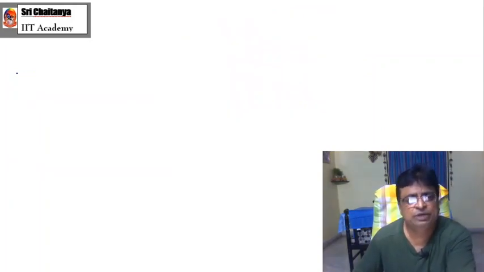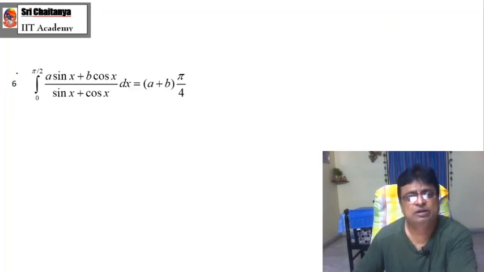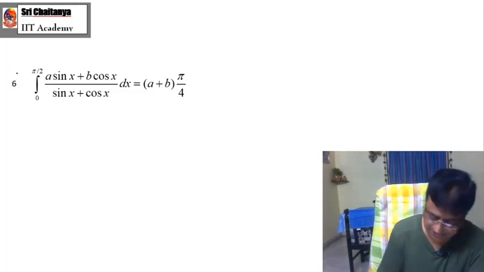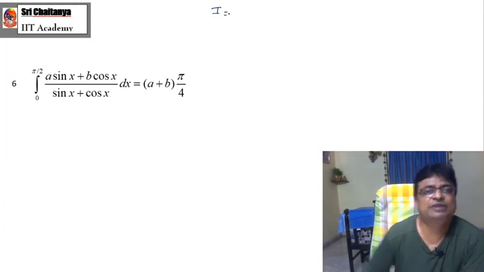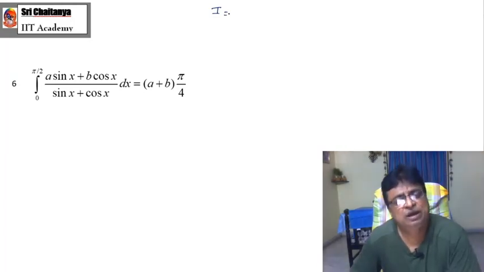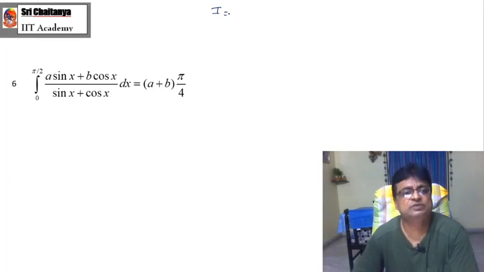Now coming to another beautiful result, and of course for this also I am applying my 2I technique. See, one technique solves several problems. Now let us concentrate on this one. As usual, I consider this as my I. What is this statement? Here it is a sin x and b cos x, where a and b are two different constants, but the denominator is sin x plus cos x only.